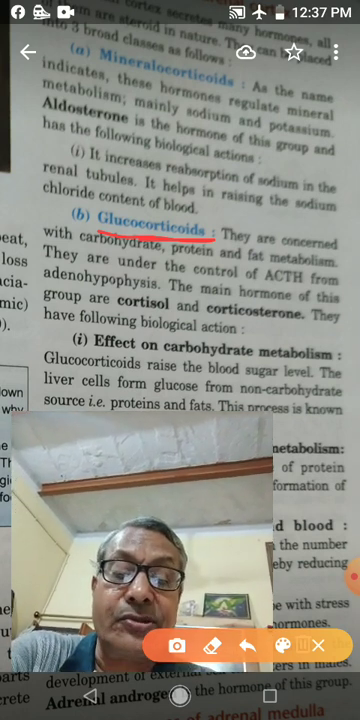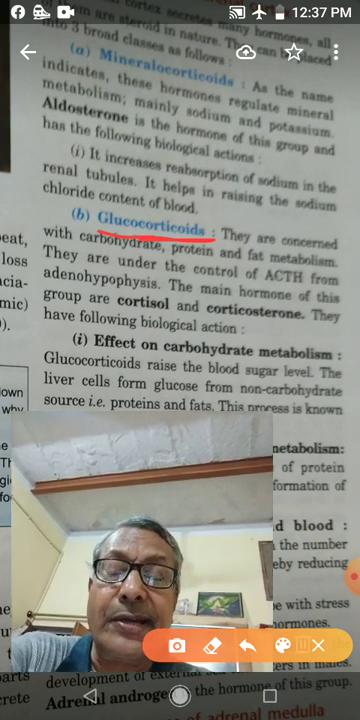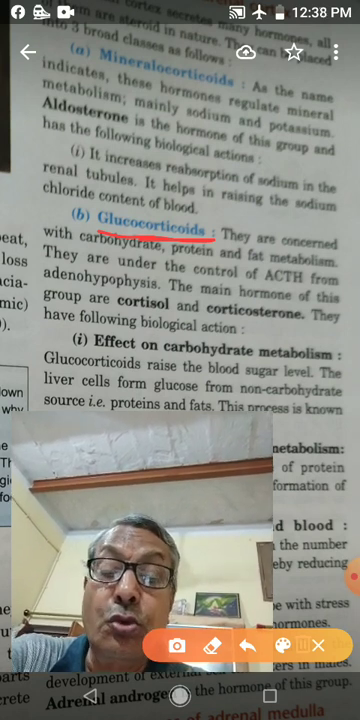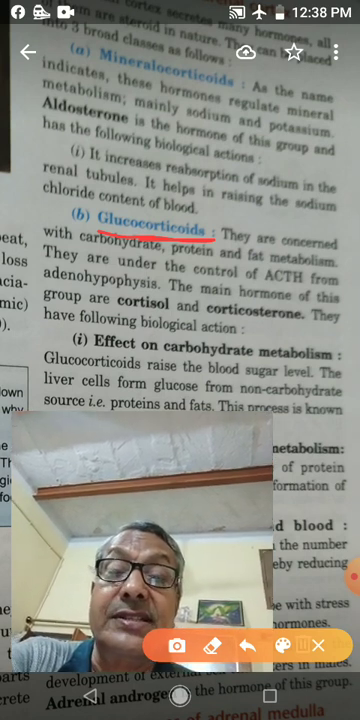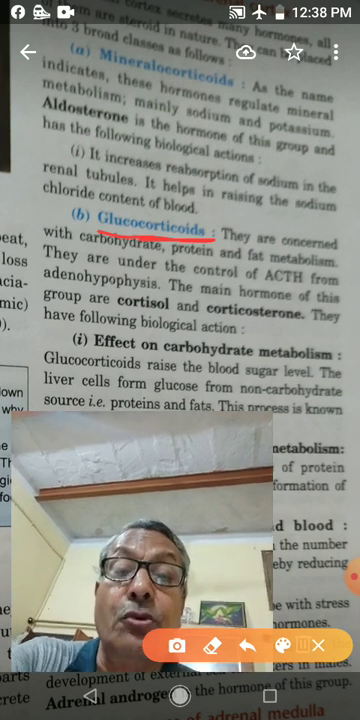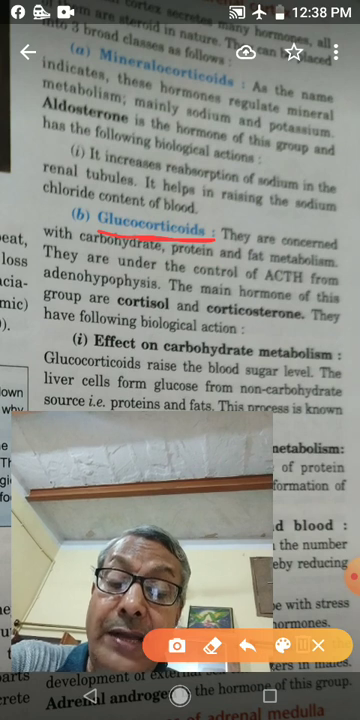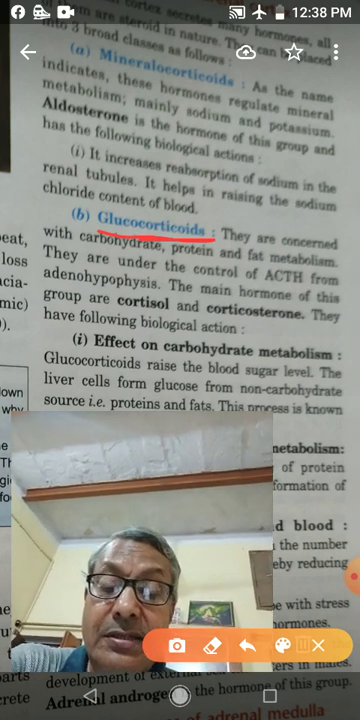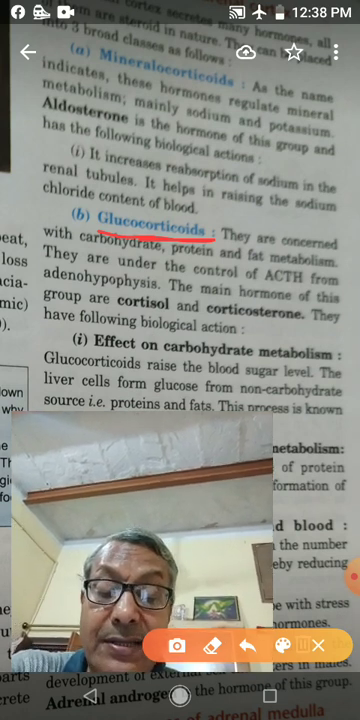Glucocorticoids raise the blood sugar level from non-carbohydrate sources such as protein and fat by the process of gluconeogenesis. Gluconeogenesis is the process of formation of glucose from protein and fats in the liver cell. So it is regulated by glucocorticoids.